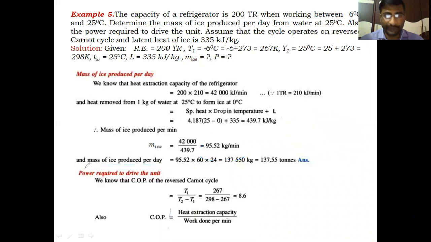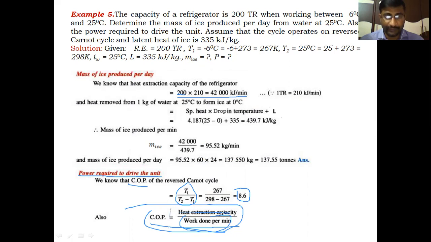Yes, students. Let us go for the second parameter, that is the power required to drive the unit. We know that the COP formula for the Carnot cycle is T1 by T2 minus T1. Then we will get the COP of reverse Carnot cycle as 8.6. Also, the COP of the Carnot cycle is the heat extraction capacity of the system, that is the refrigeration effect, divided by work input or work done per minute. From this equation, we can calculate the work done per minute. Work done per minute is equal to heat extraction capacity. How much is the heat extraction capacity of the system? 200 tons of refrigeration, otherwise 42,000 kilojoules per minute.